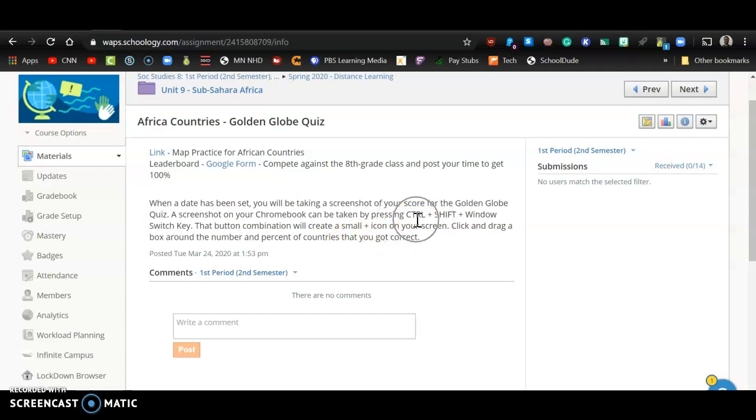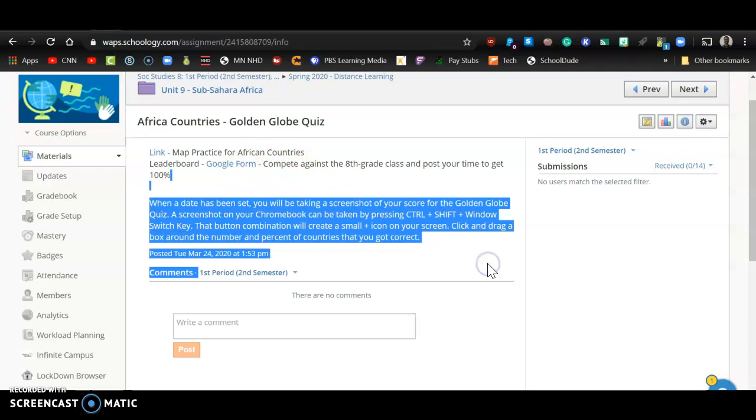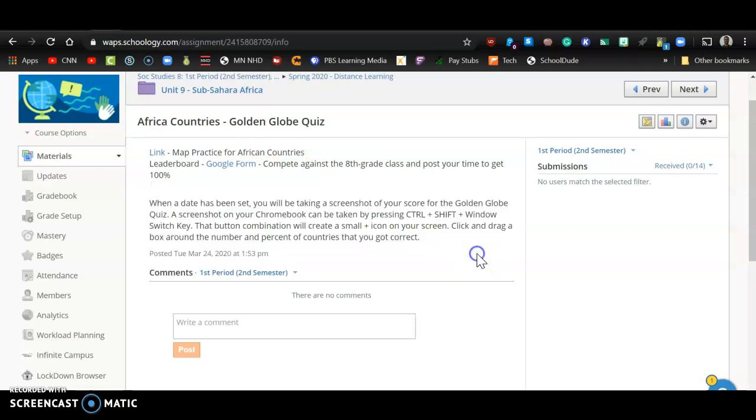You hold down the control key and the shift key at the same time. And while you're holding those keys down, you click on the little button that's near like your numbers on your keyboard for switching a window. And when you do that, you are going to get a little plus button that shows up on your screen. And once you get that, you just have to click and drag a box around your score with the percent. And that'll save a picture to your Google Drive.